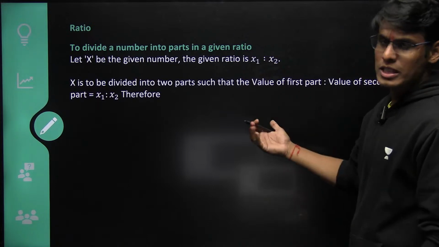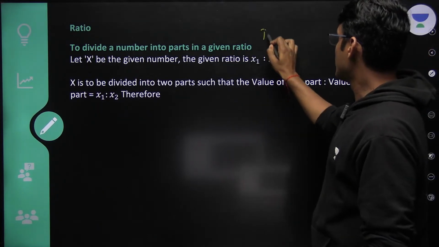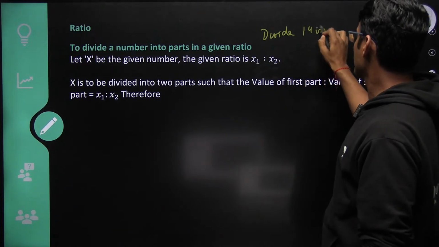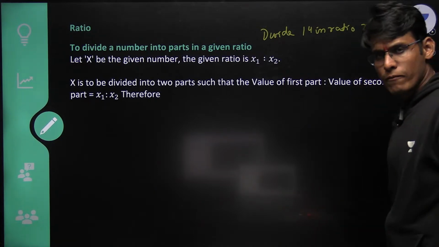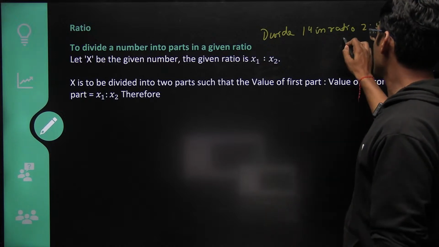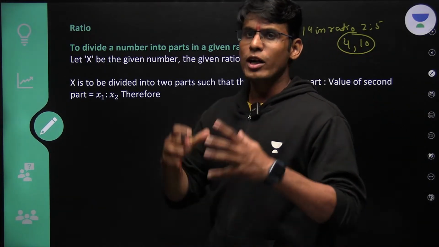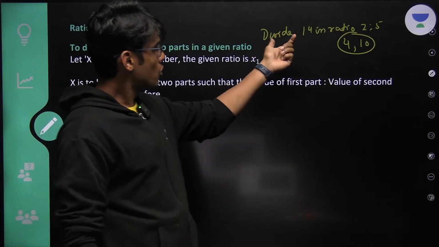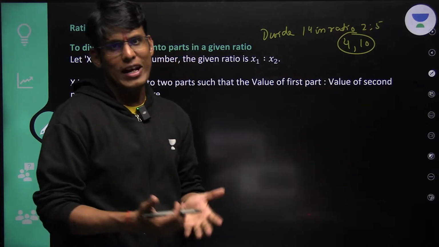So what does this mean? See, what I am trying to say here is, divide 14 in ratio 2 is to 5. Okay. So in numbers it is very easy to see. Sir, one will be 4 and one will be 10. These are the two parts. Dividing the whole into parts in a certain ratio. Divide 14 in ratio 2 is to 5. The two parts are 4 and 10. This is very simple, right?